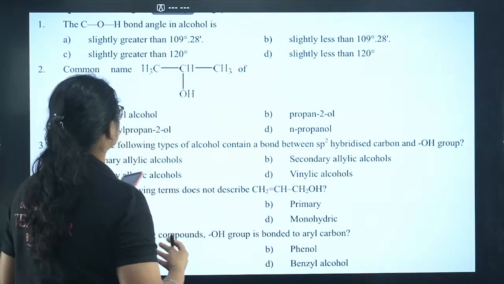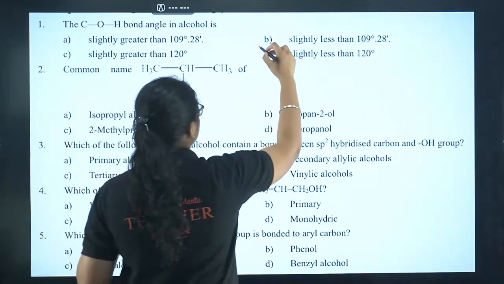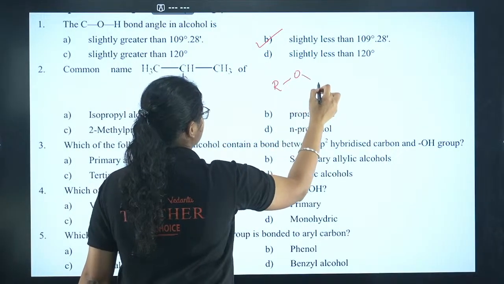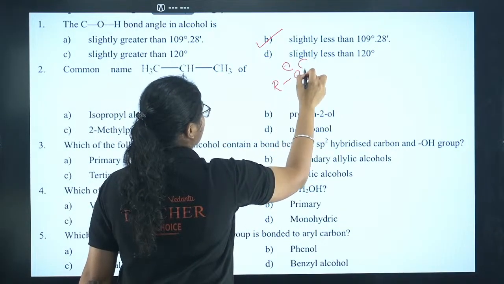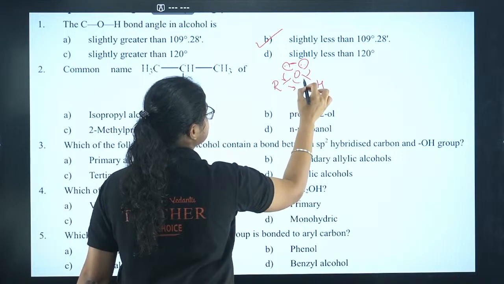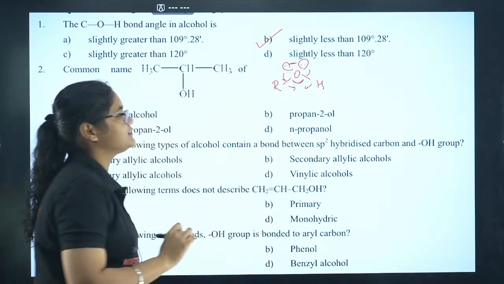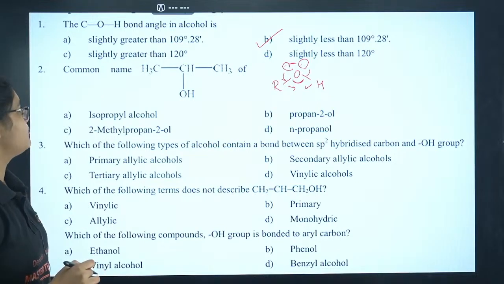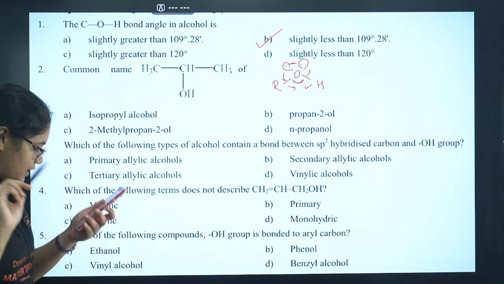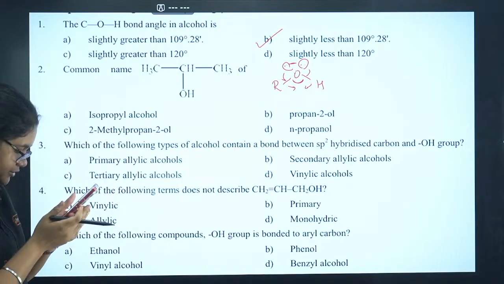Yes, I have got the answer for 1B: slightly less than 109.28. When you have alcohols, what happens? The lone pairs on the oxygen repel each other, so the bonds come together and this bond angle decreases, making it slightly less than 109.28. Next, the common name of this compound. The common name is asked, not the IUPAC name. Let's move to the second question.